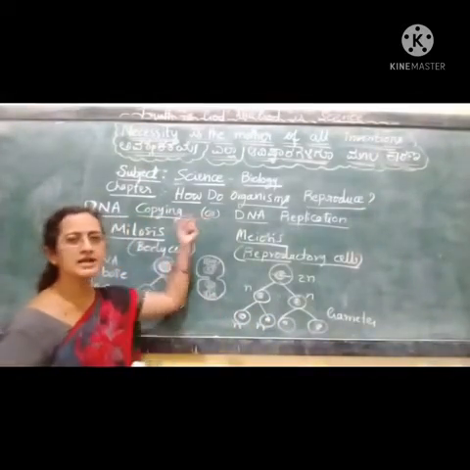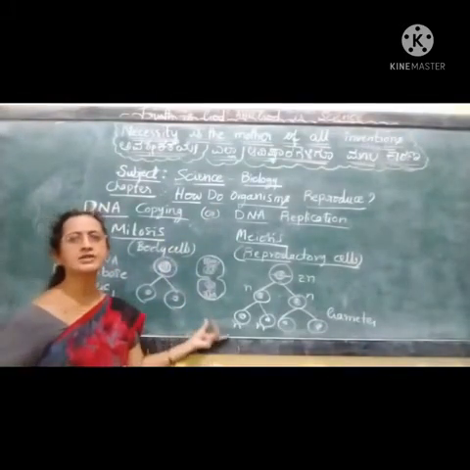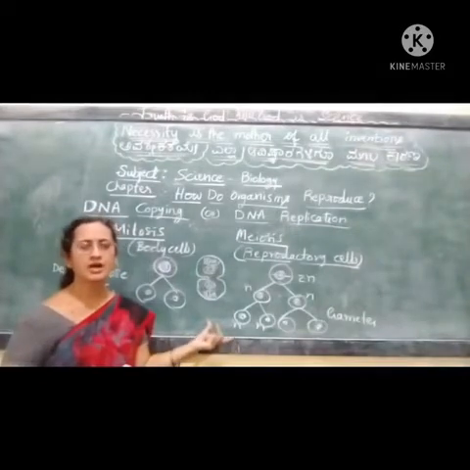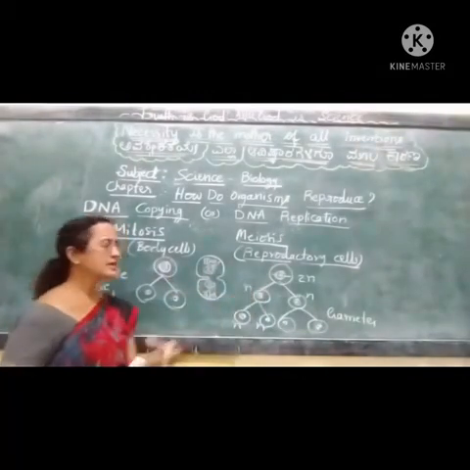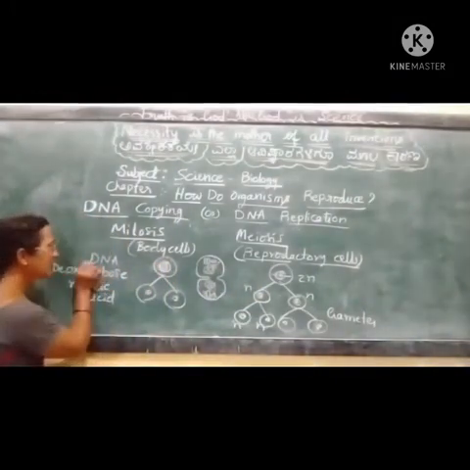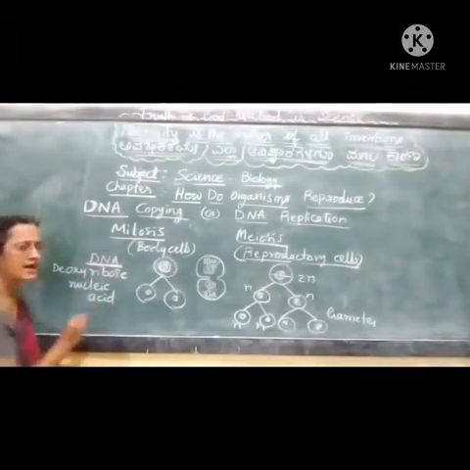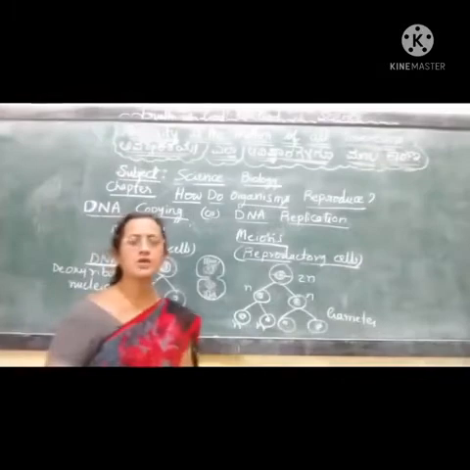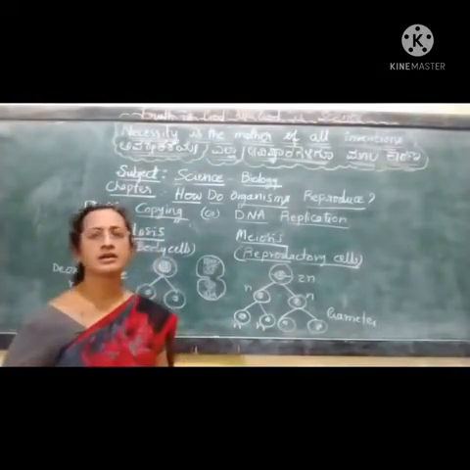When any organism is about to undergo reproduction, the body cells have to get divided first, and inside the body cell or the reproductory cell, the genetic material has to get divided. The genetic material is nothing but DNA, deoxyribose nucleic acid. So let us know how this DNA gets duplicated or copied.